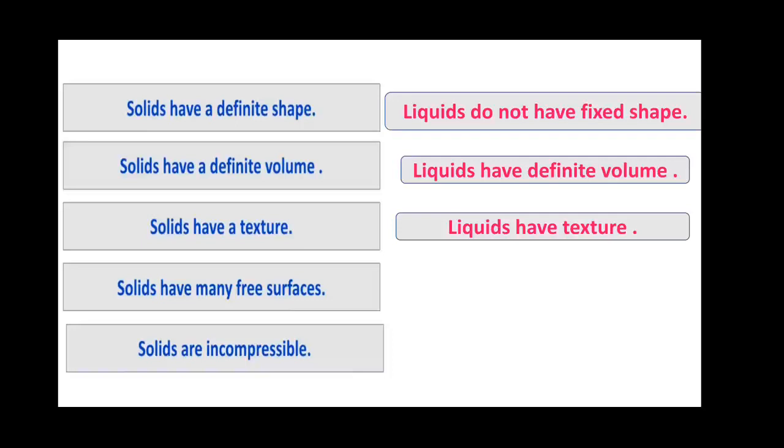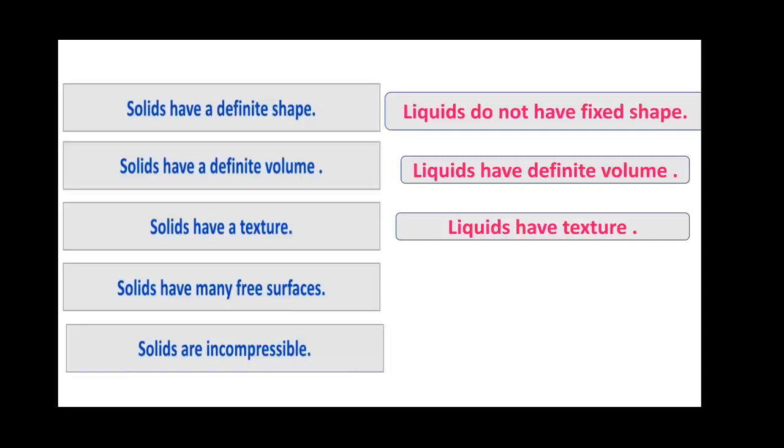Then we have learned that solids have many free surfaces. That means they have many surfaces which are exposed to air, or faces which we can touch or see. We considered the examples of a pen and a box of cuboid shape. It has 6 free surfaces for the cuboidal box and 3 free surfaces for the pen, right?